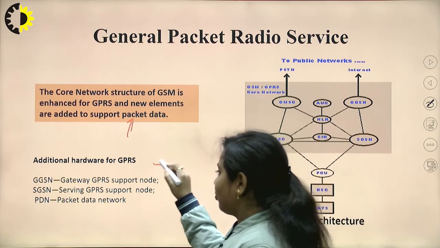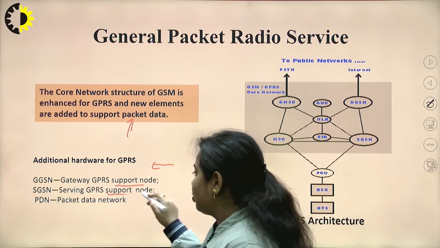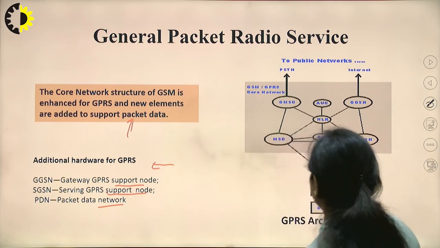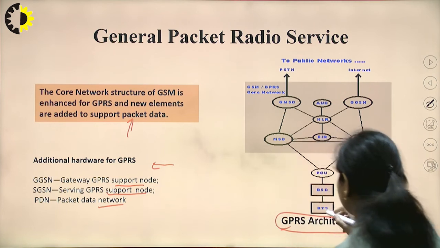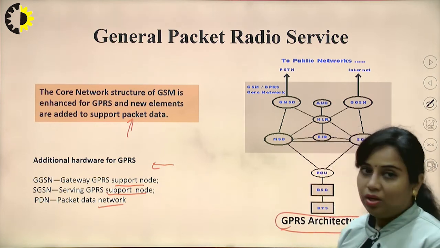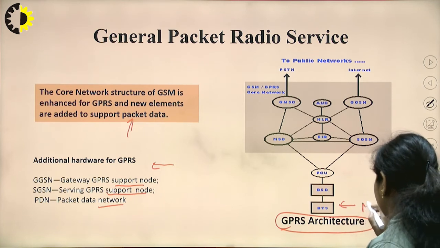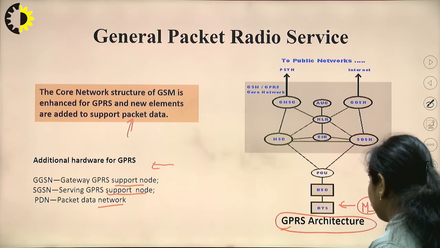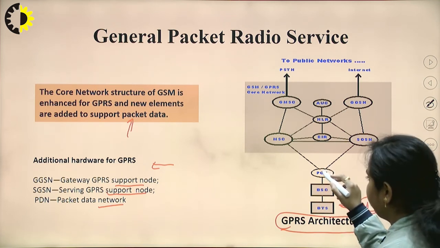Additional hardware required for GPRS is the gateway GPRS support node, then the serving GPRS support node, and PDN, that is packet data network. Now this is the architecture of GPRS. You can see that this is somewhat related to the GSM architecture, where there is BTS, and to this BTS, if you remember, the MS, that is a mobile station, is connected. Then more than one BTS is connected to BSC, then there will be a PCU.